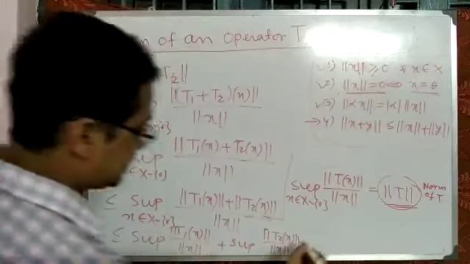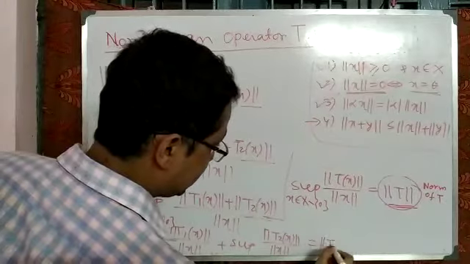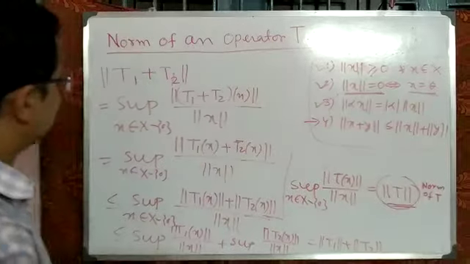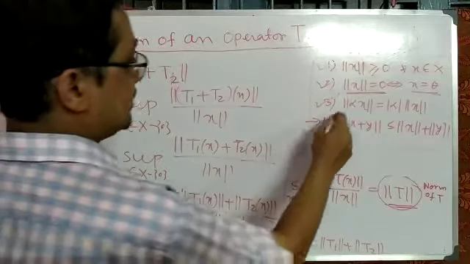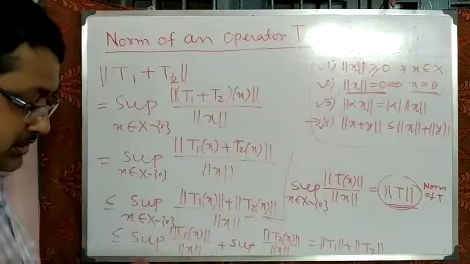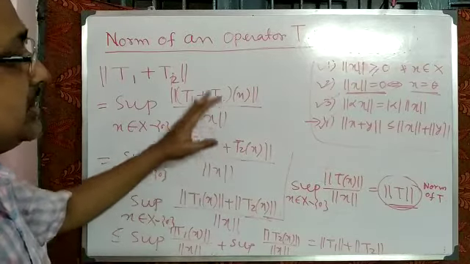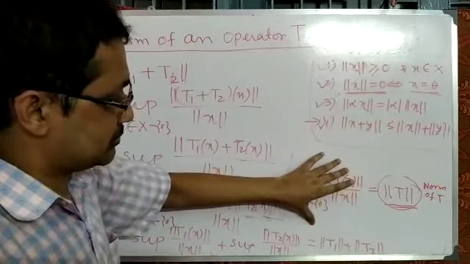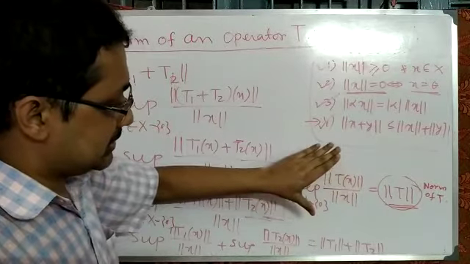What is the first part? It is nothing but the norm of T1, and what is the second part? This is equal to the norm of T2. So ultimately it satisfies all the properties of a norm, so it is a normed linear space. Now the question: it is a norm, that means that expression satisfies all the properties of a norm.